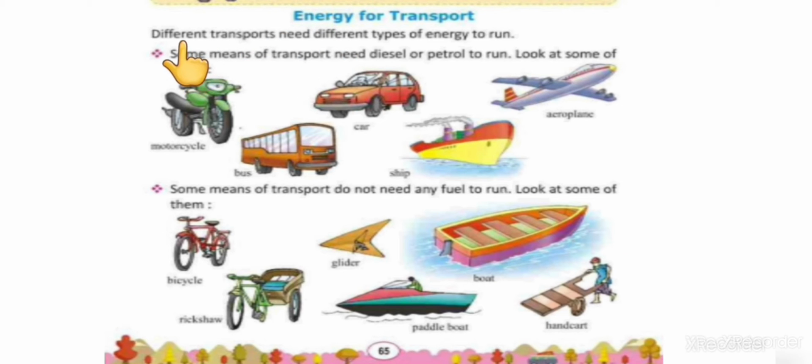Let's read and understand it. Different transports need different types of energy to run. Some means of transport need diesel or petrol to run. Look at some of them. Here you can see picture of some means of transport which need diesel or petrol to run, like motorcycle, car, aeroplane, bus, ship, all need diesel or petrol.